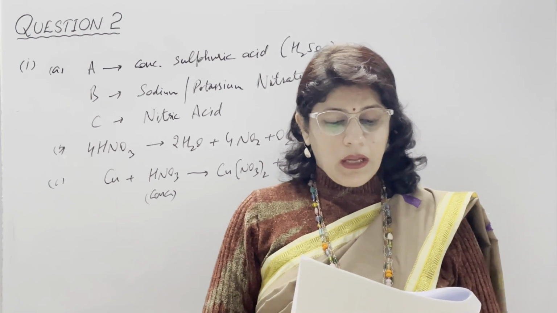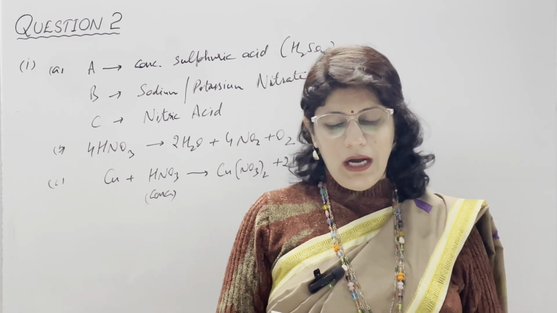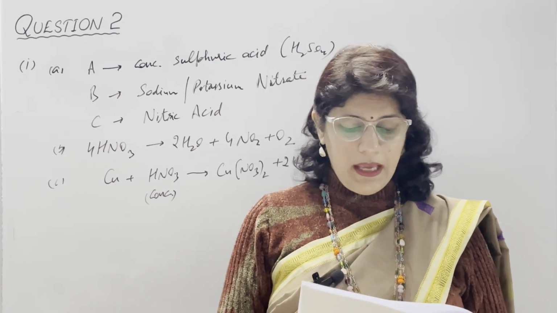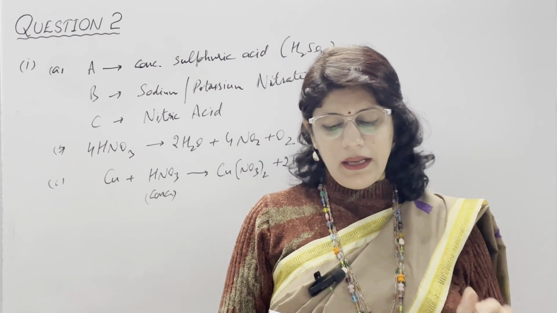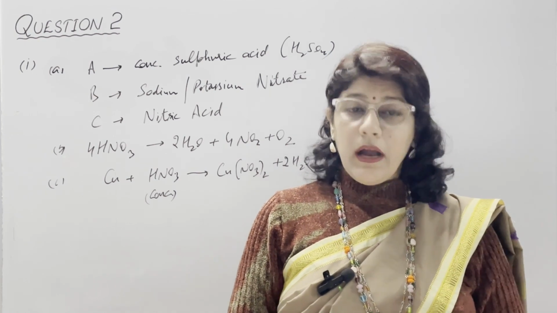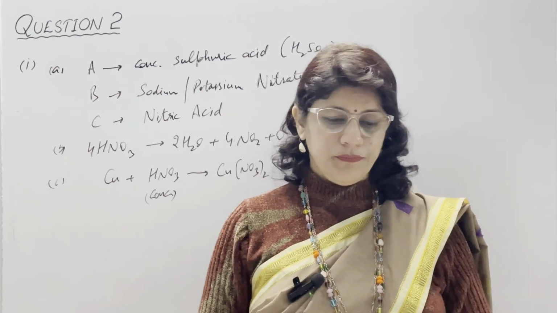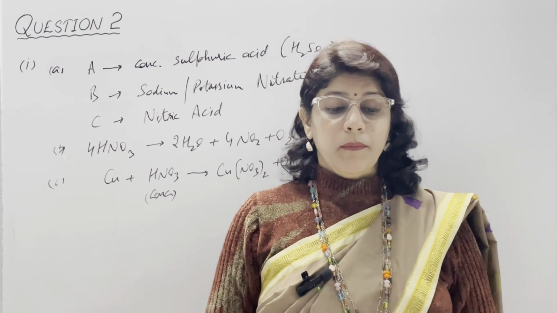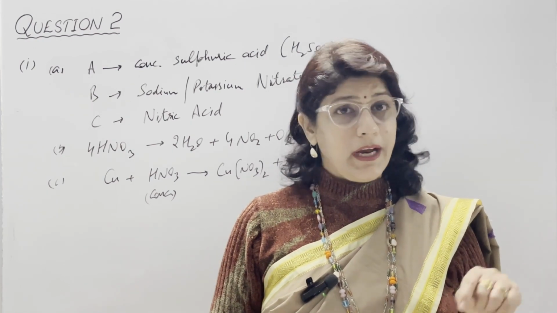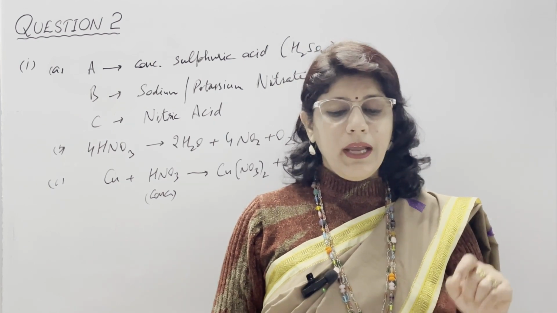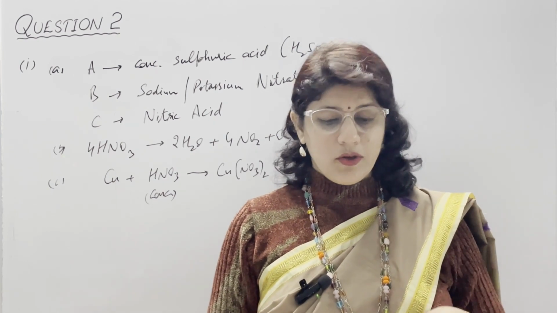In third part, complete the following by choosing the correct answers from the bracket. A, the metal plate through which electric current enters in an electrolyte is called. Correct answer is anode, positive electrode. B, the ions which discharge on negative electrode. Negative electrode is cathode. During electrolysis, dash electrons.